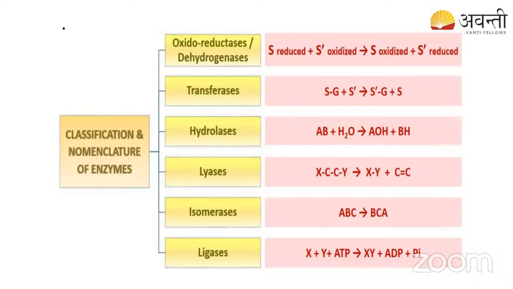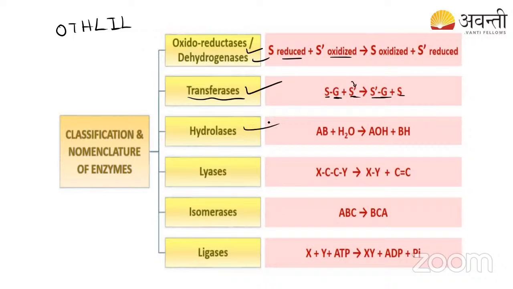So remember the classification of enzymes: OTHLIL. One is the oxidoreductase. This enzyme is involved in oxidation and reduction. Then the transferase enzyme. This is involved in transferring. See here, there is one reactant, and from here to here it is transferring a group. So here there is the S group, and it is going to transfer onto S dash, right? This is transferring, so that's why we call it the transferase enzyme.